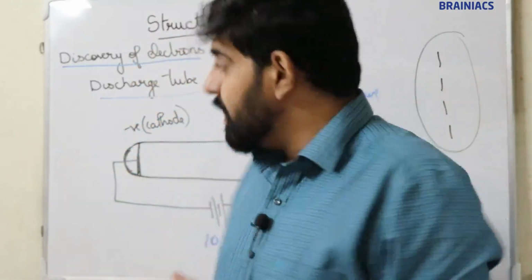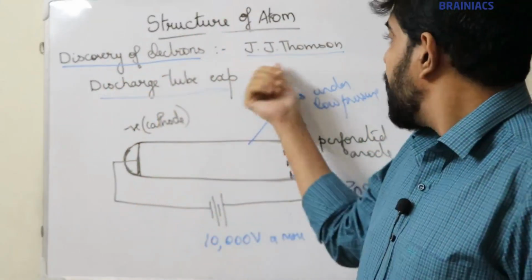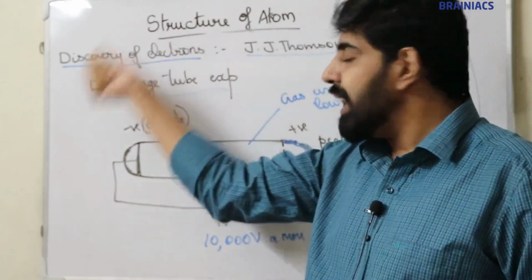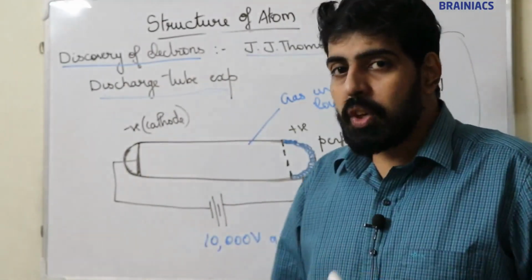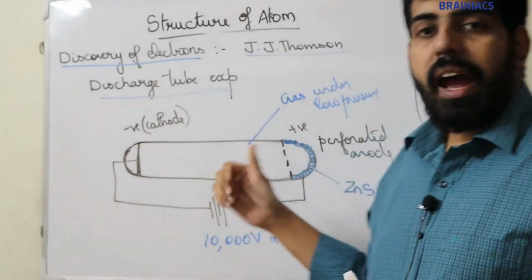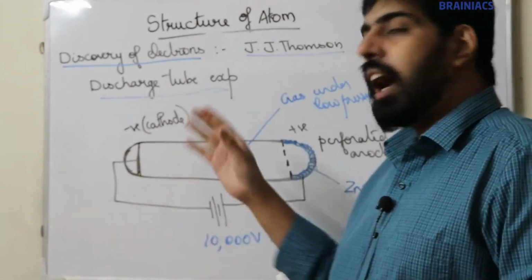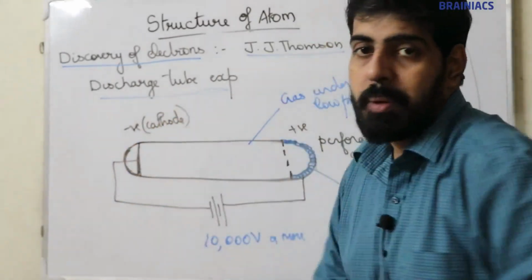Okay, so this is the discharge tube experiment, by which J.J. Thomson discovered the electron. Now we are going to study that discharge tube experiment. A discharge tube consists of a long glass tube filled with a gas under very low pressure, and a very high voltage is applied across the electrodes fitted at the terminals of this glass tube.